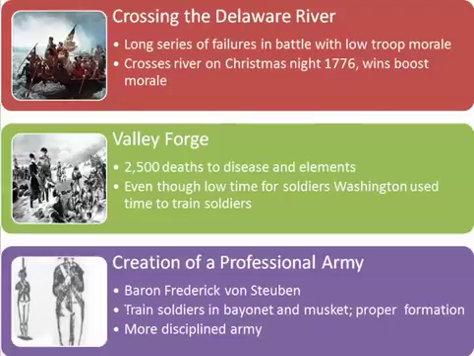Von Steuben helped him train them in the use of musket and bayonet, how to properly form, how to keep the line, how to reload, and his army became more professional. So we see in these things how Washington exemplifies himself as a great leader.